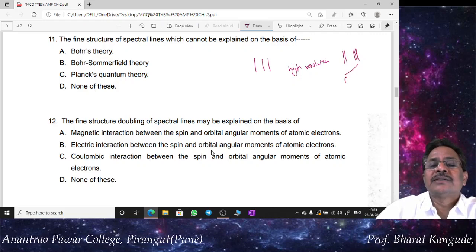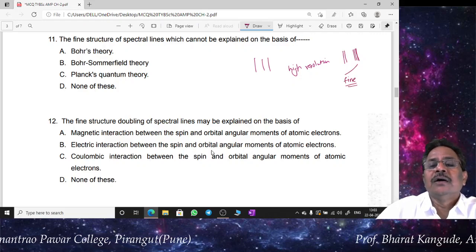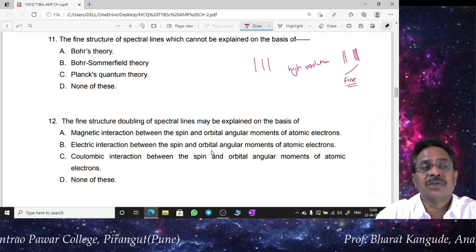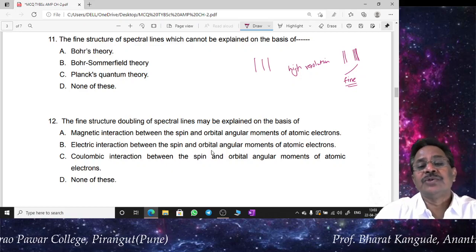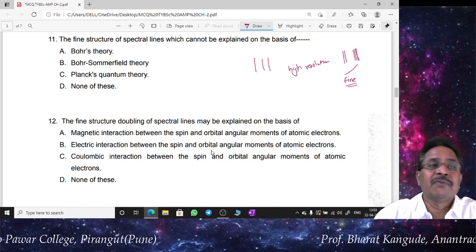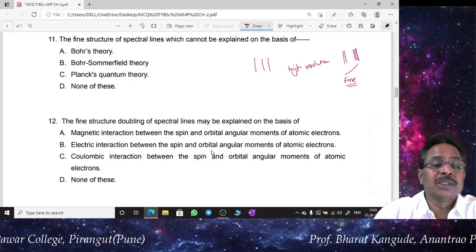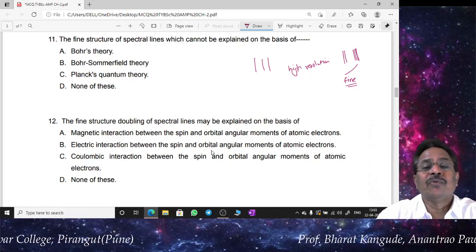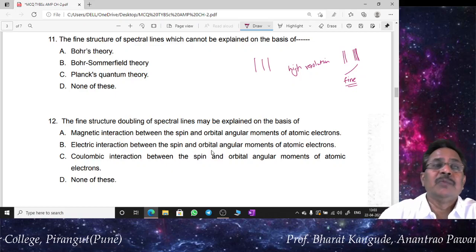So this fine structure is observed when we go for high resolution power instruments to observe such spectral lines, and this type of fine structure could not be explained by the Bohr theory.